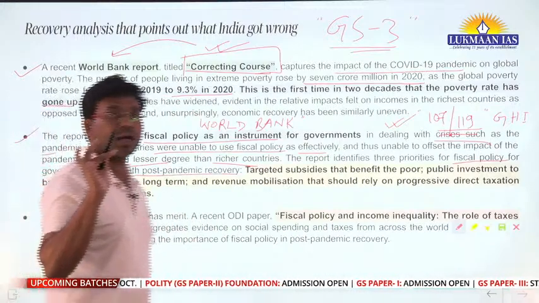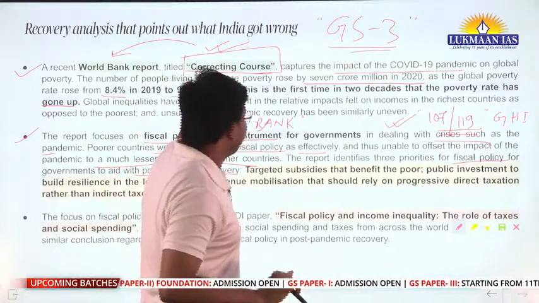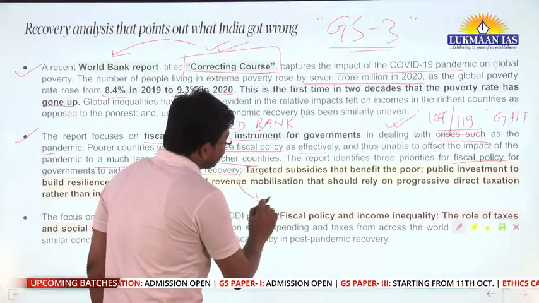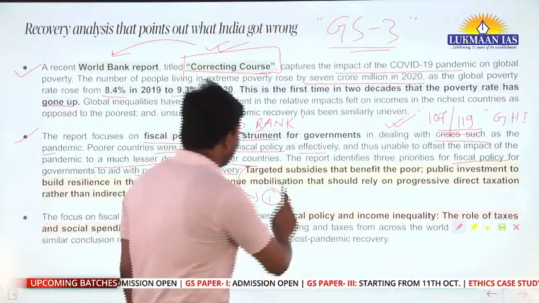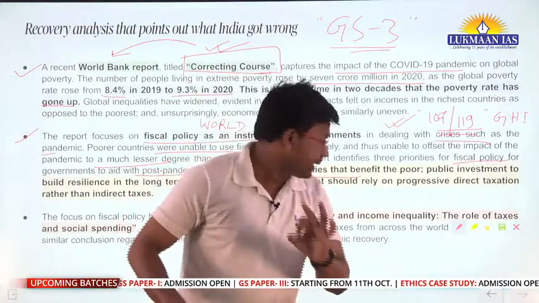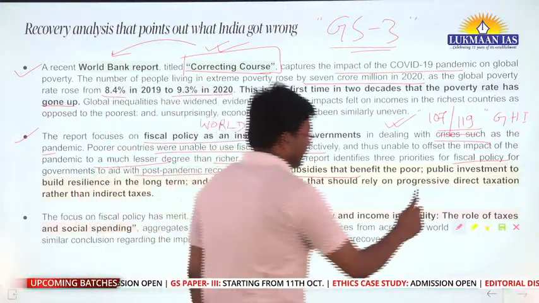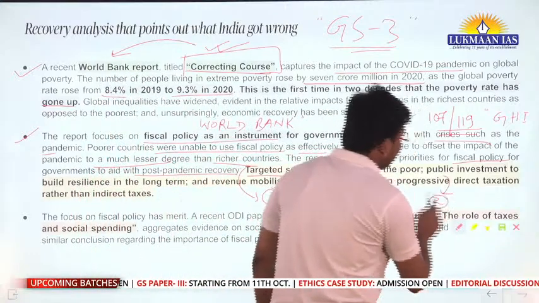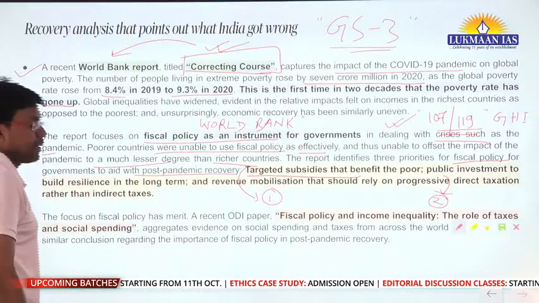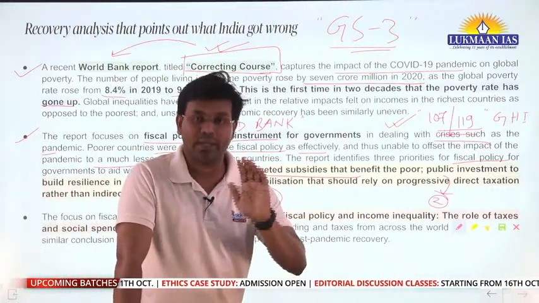Okay, we are going to talk about those 3 priorities that have been identified by this report, Correcting Course. One of the priorities is targeted subsidies that benefit the poor. Second, the priority that talks about public investment to build resilience in the long term. First one is targeted subsidy.